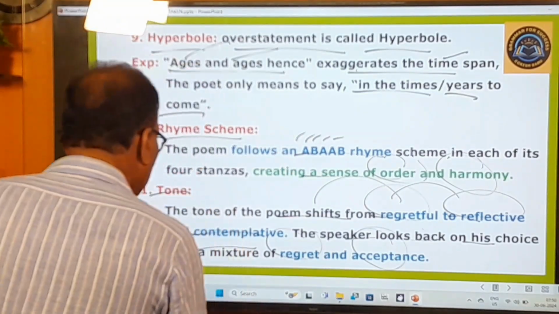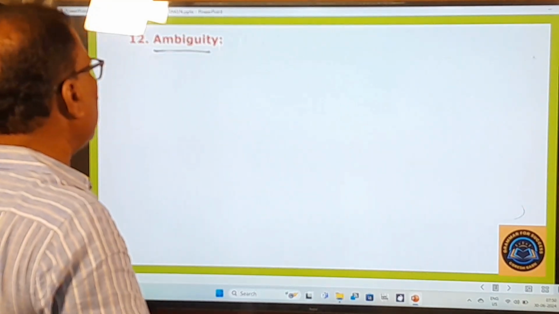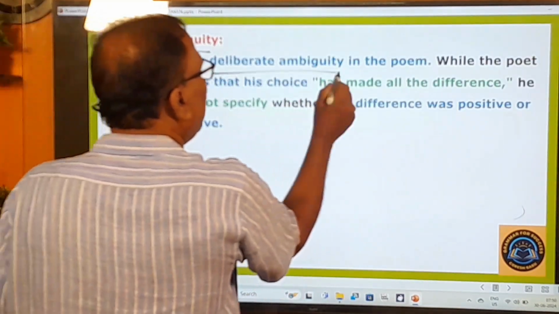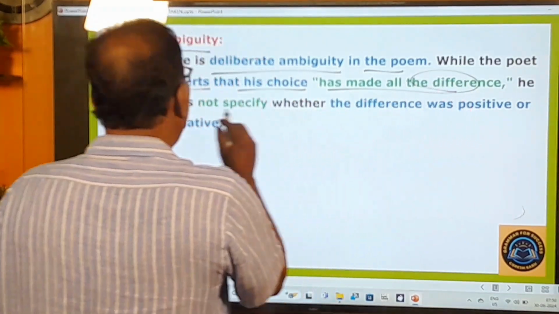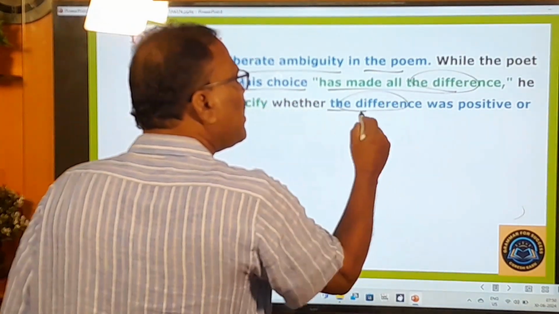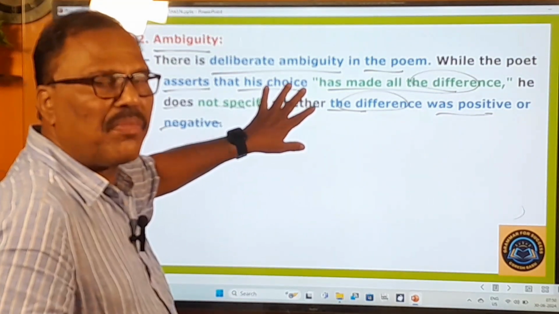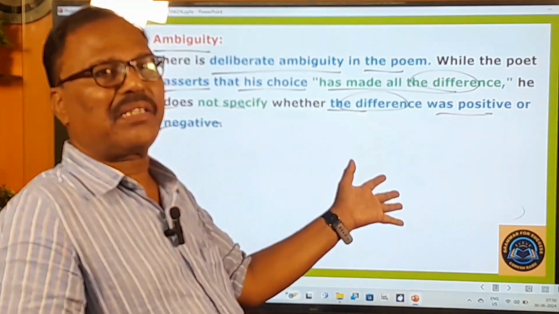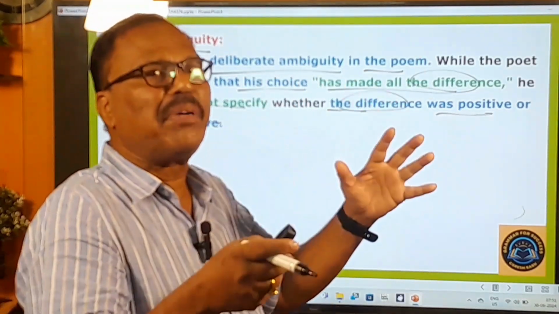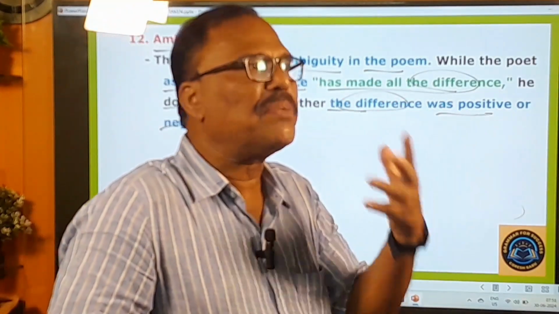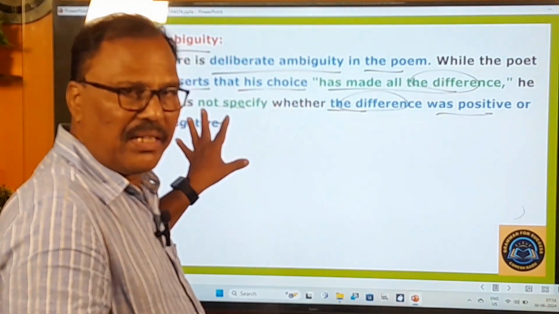You go to learn other literary devices. Ambiguity is there. Ambiguity means confusion. There is a deliberate ambiguity in the poem. While the poet asserts that his choice has made all the difference, he does not specify whether the difference was positive or negative. What is the poet saying in this poem? That has made all the difference. That means that has impacted my life. He says only that, but whether that impact is positive or negative, he is not specifying in this poem.